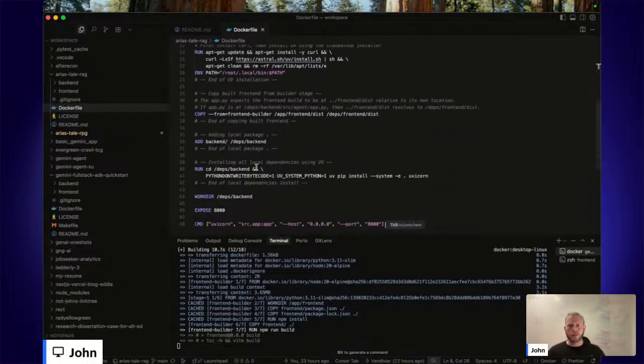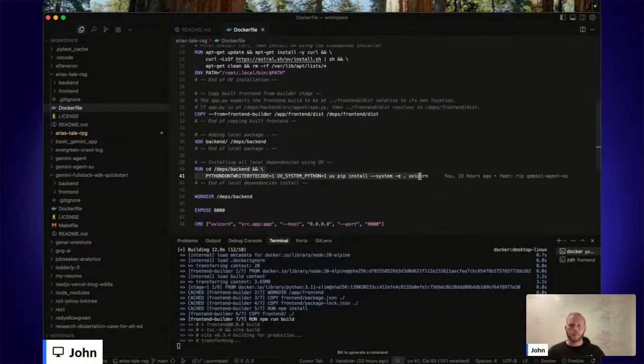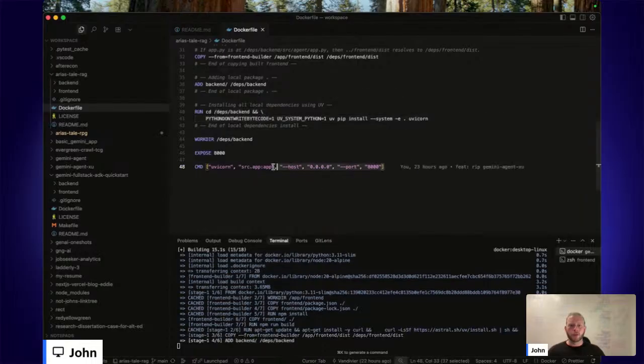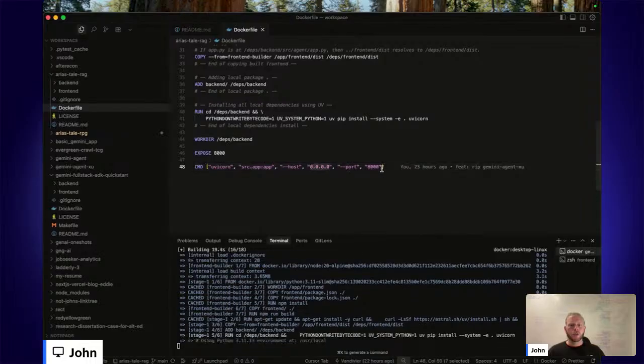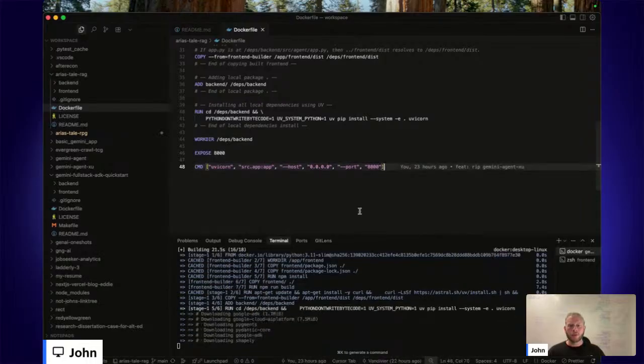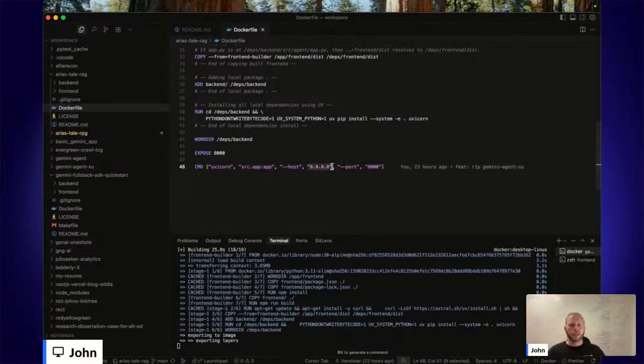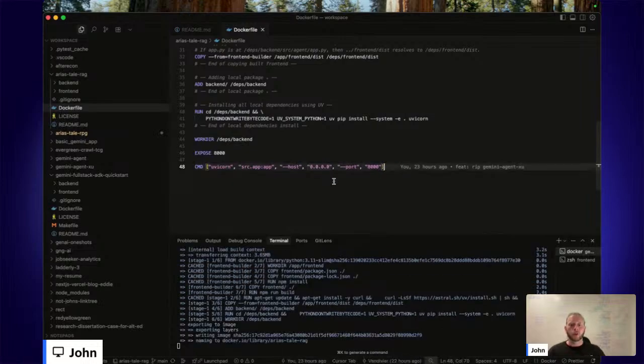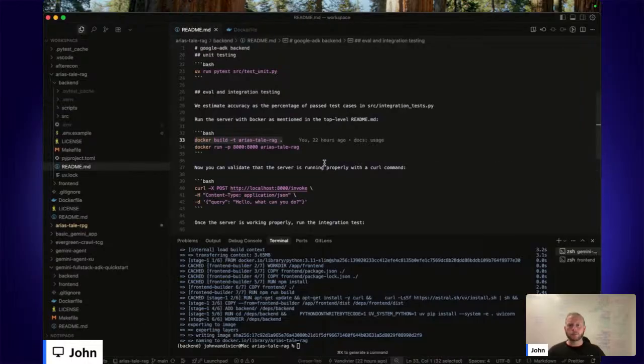But then it grabs the Python code from the back end and it runs it on Uvicorn. So we're running a Uvicorn server inside of Docker and exposing 0.0.0.0 port 8000. So whenever this completes, I'll expect this URL to be live. This is synonymous with localhost. So I should also be able to reach it at localhost 8000.